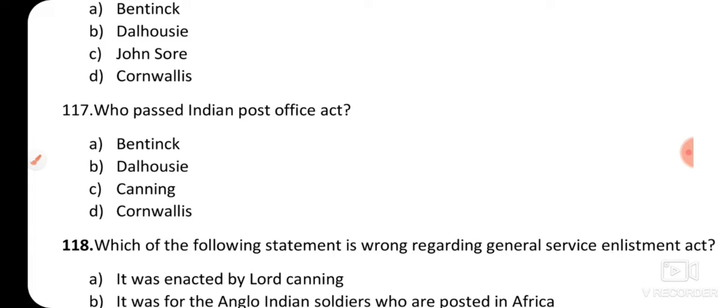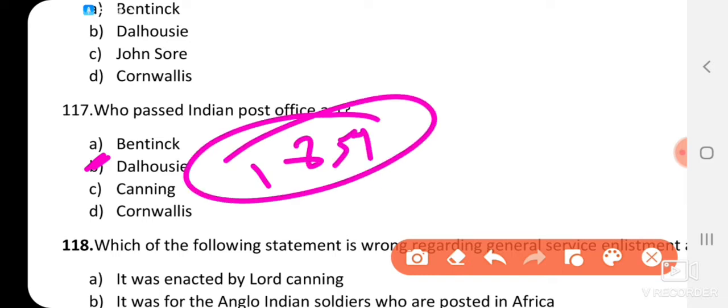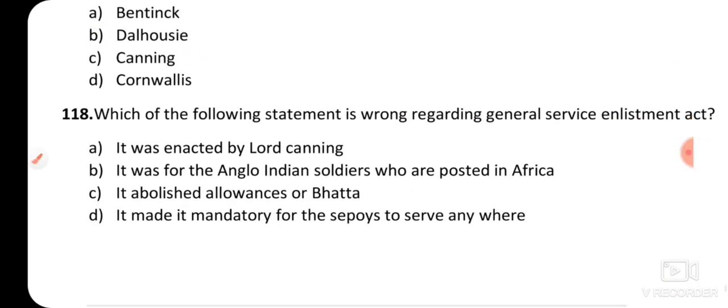Who passed the Indian Post Office Act? Option A, William Bentinck. Option B, Dalhousie. Option C, Canning. Option D, Cornwallis. So the correct answer is option B, Dalhousie in 1854. Indian Post Office Act 1854.